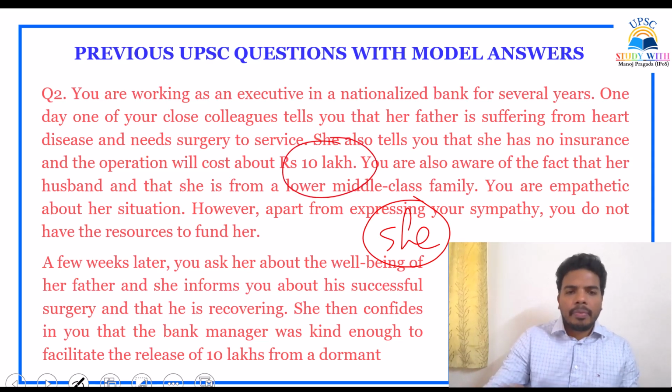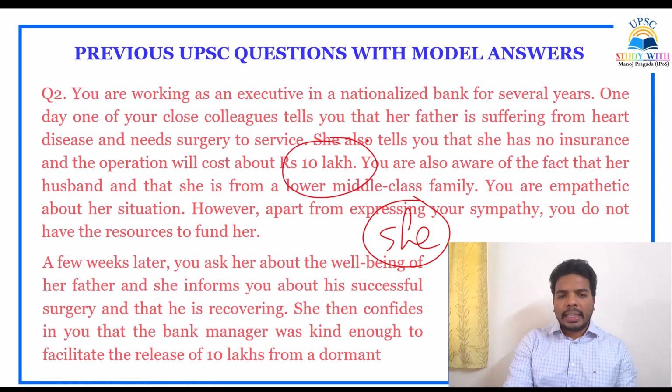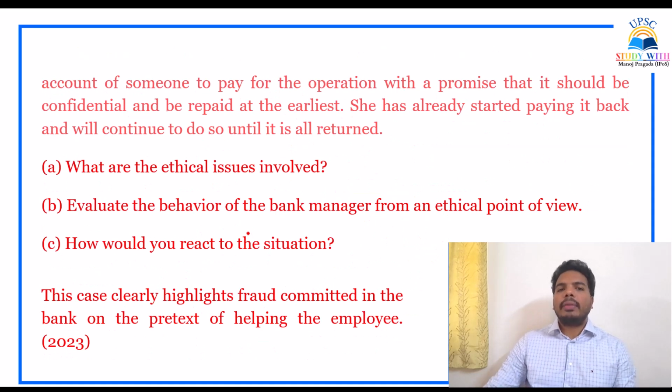That's what they're saying. A few weeks later, you ask her about the well-being of her father, and she informs you about his successful surgery and that he is recovering. She then confides in you that the bank manager was kind enough to facilitate the release of 10 lakhs from a dormant account of someone to pay for the operation. So you are also working in the same bank. Your friend is also working in the same bank.